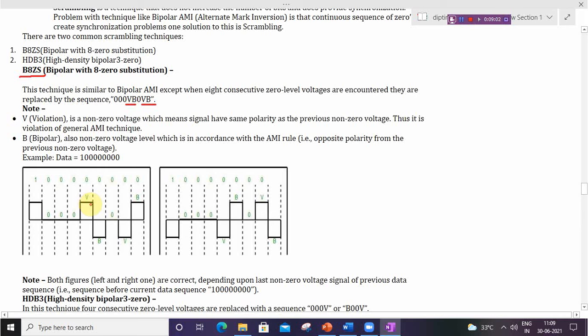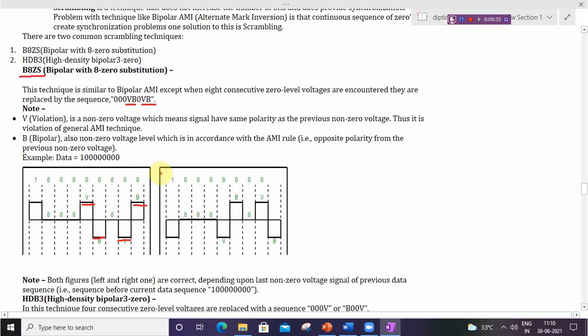Here the previous non-zero is 1 and 1 is positive, so V will be positive. Then B will be alternate, so B will be negative. Again V will be the same as the previous non-zero, so V will be negative, and B will be positive. Okay, so this is the way bipolar with 8-zero substitution works.